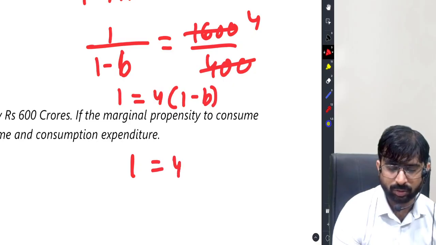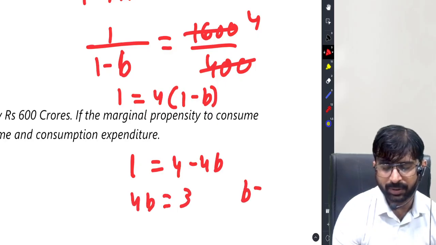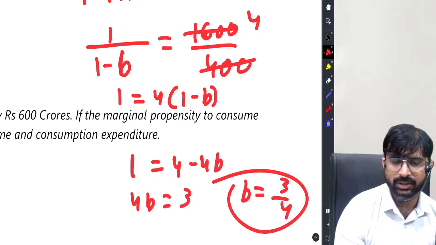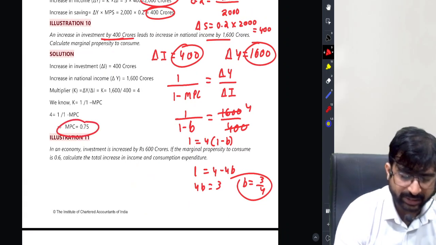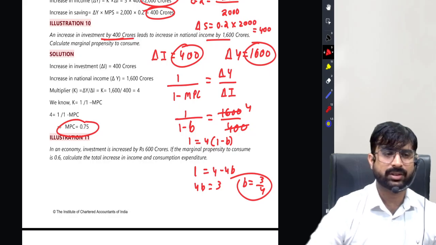So 1 equal to 4 minus 4B. So 4B comes this side and 3 goes this side. So B is equal to 3 by 4. That's 0.75. B is 3 by 4, that's 0.75.